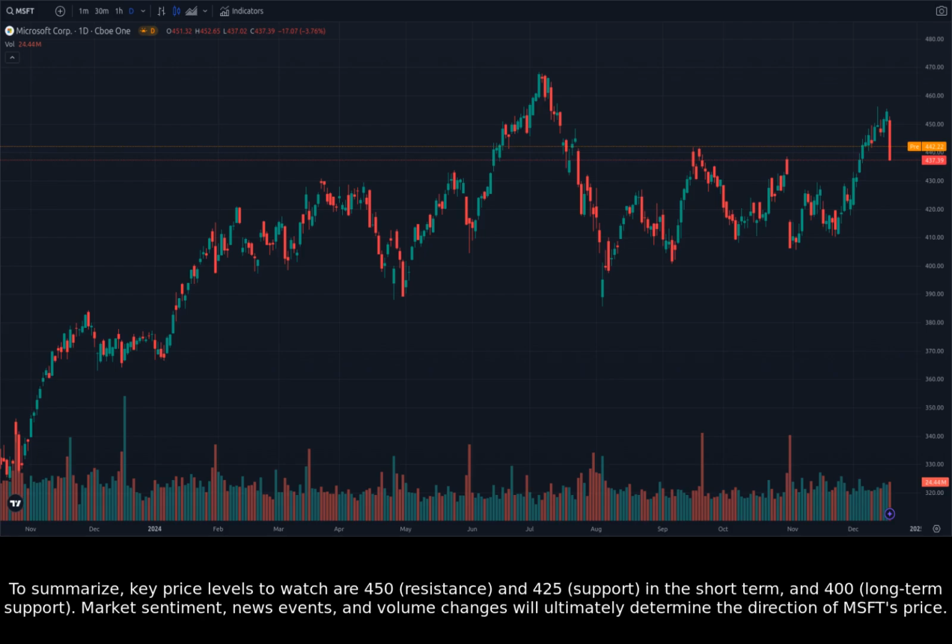To summarize, key price levels to watch are 450 resistance and 425 support in the short term and 400 long-term support. Market sentiment, news events, and volume changes will ultimately determine the direction of MSFT's price.